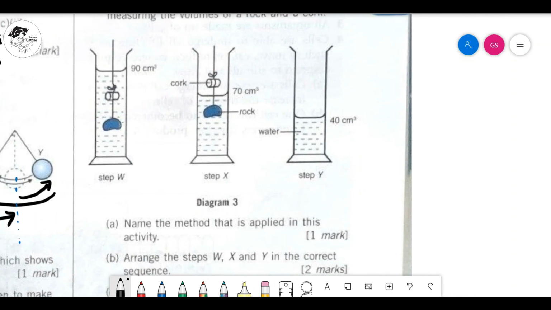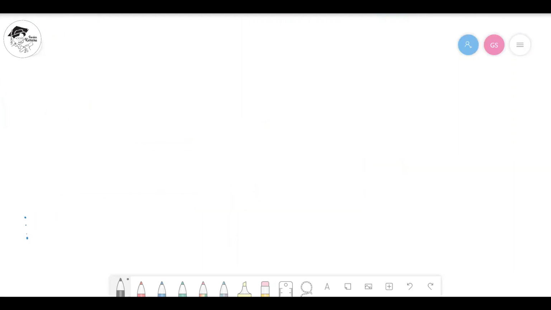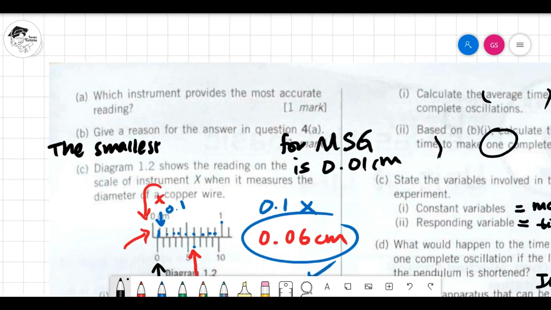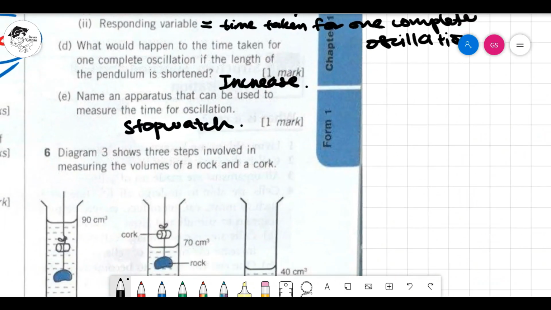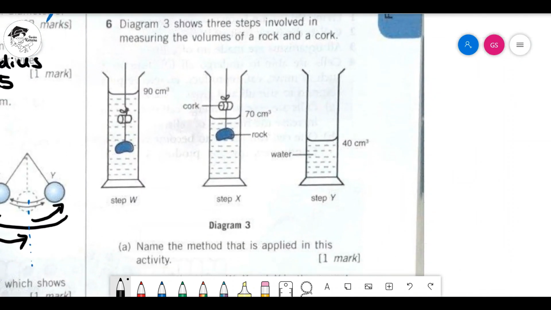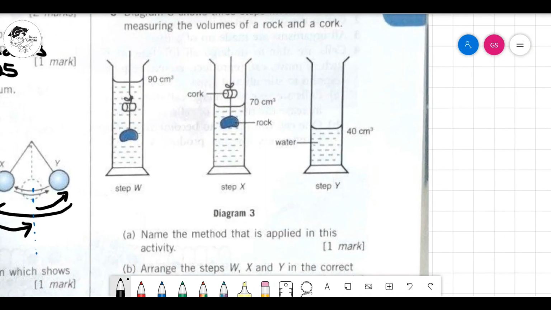Estimating volume and density. We've studied this. Okay, but let the computer run a bit because now I think it's tired already lah. So we need to see why it's not running. Why is it not running? Okay, good. Okay, we're back.